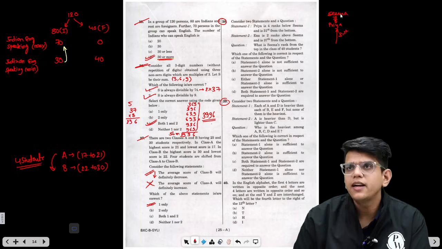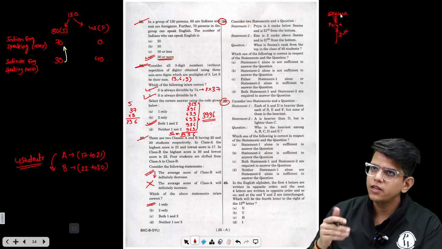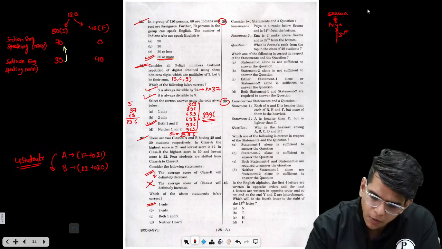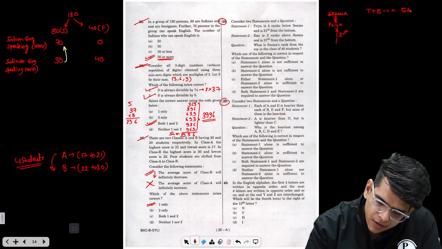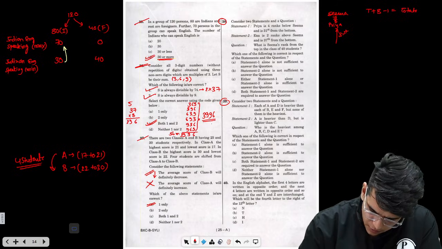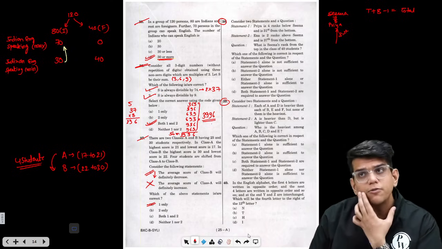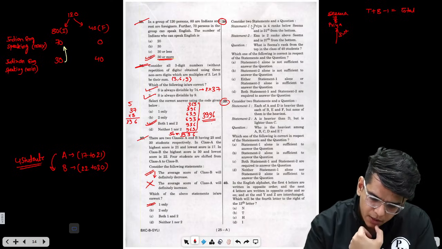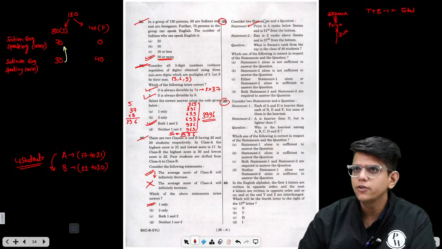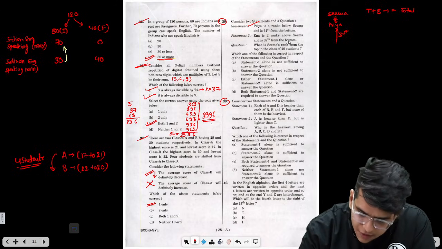So we can find the rank of Seema from the bottom, and if we can find the rank of Seema from the bottom, we can find the rank from the top. So basically rank from top plus rank from bottom minus 1 equals the total. From this information you can find the rank of Seema from the bottom, and by using the formula you can find the rank from the top. So this statement alone is sufficient to answer the question. Similarly, Ni is 2 ranks above Seema and is 37th from the bottom.